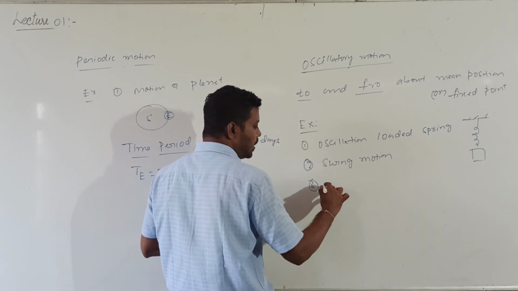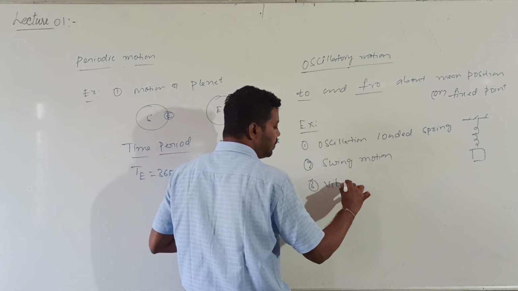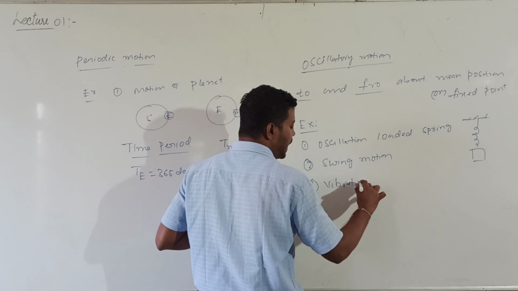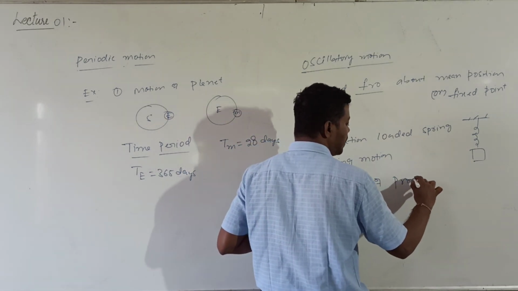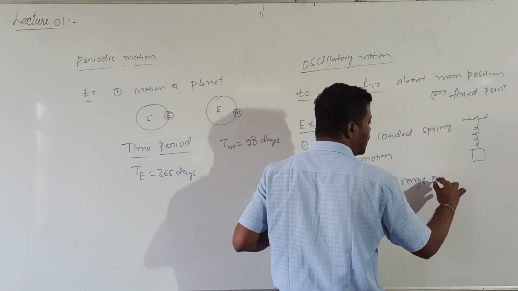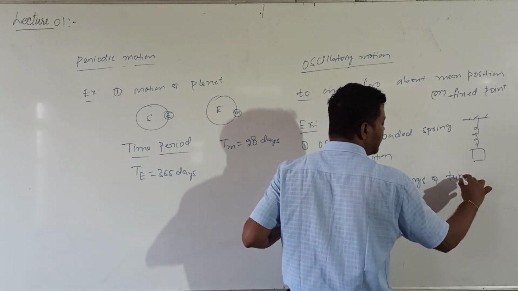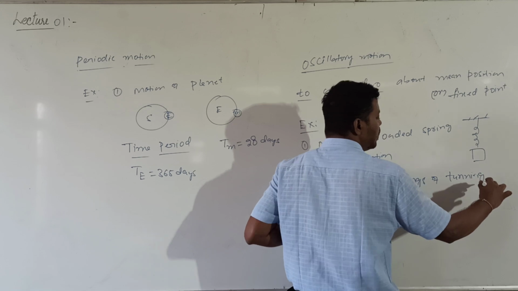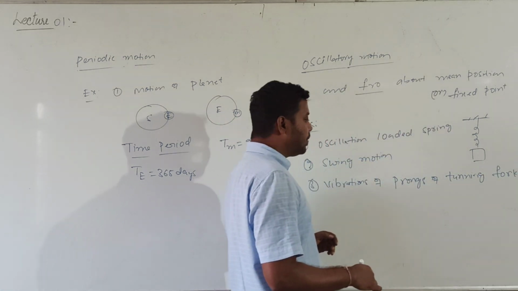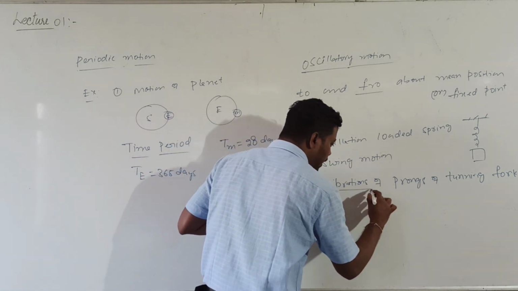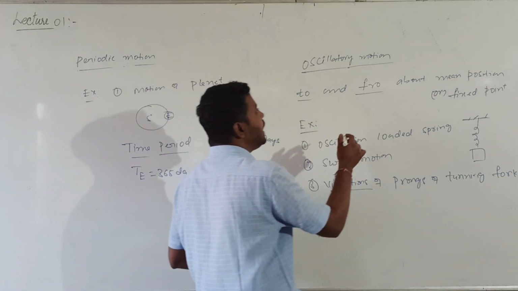Next one is the vibrations of prongs of the tuning fork. Even that is an example of oscillatory motion. You can ask a doubt: sir, why did you say vibration?